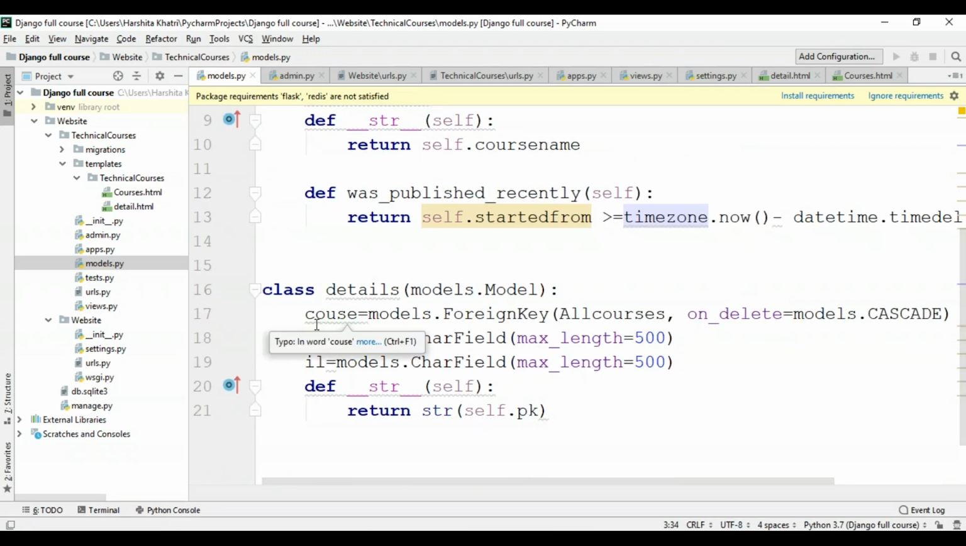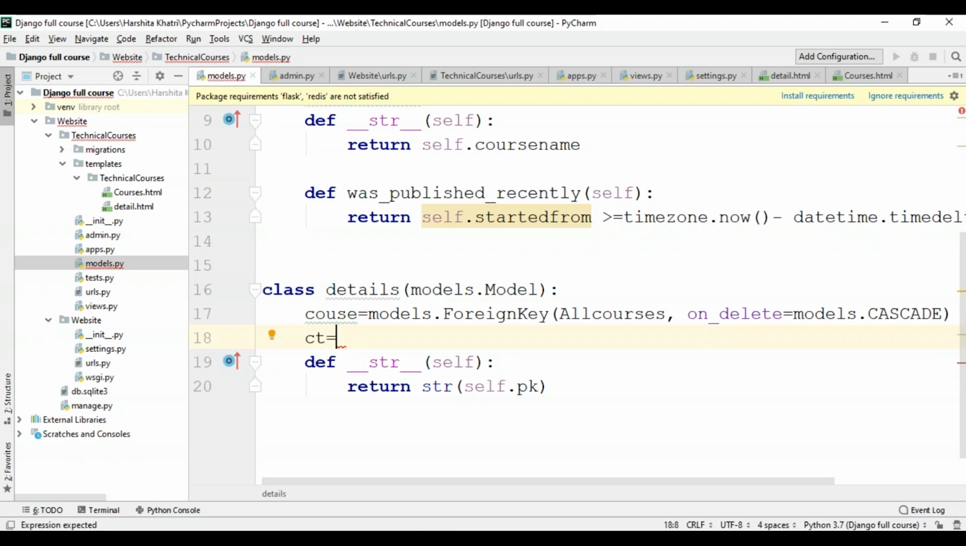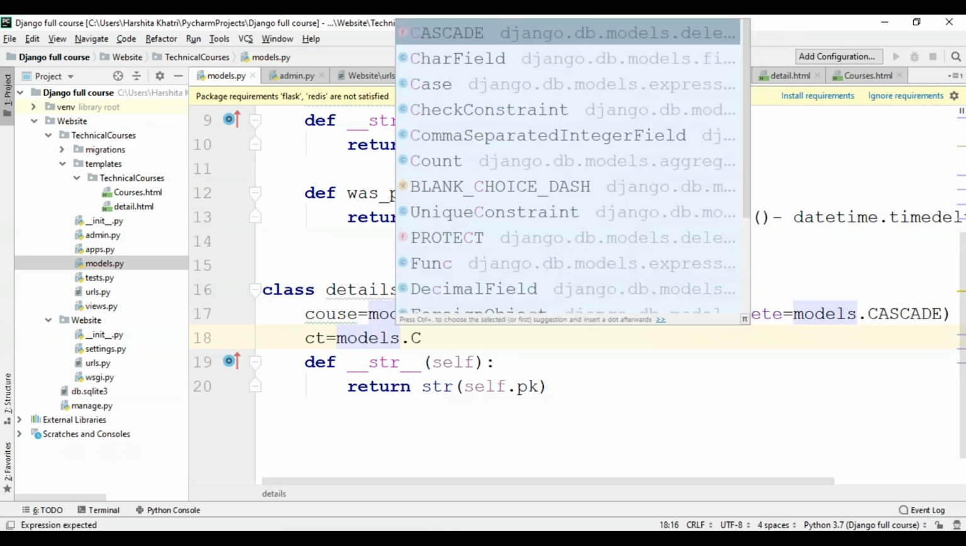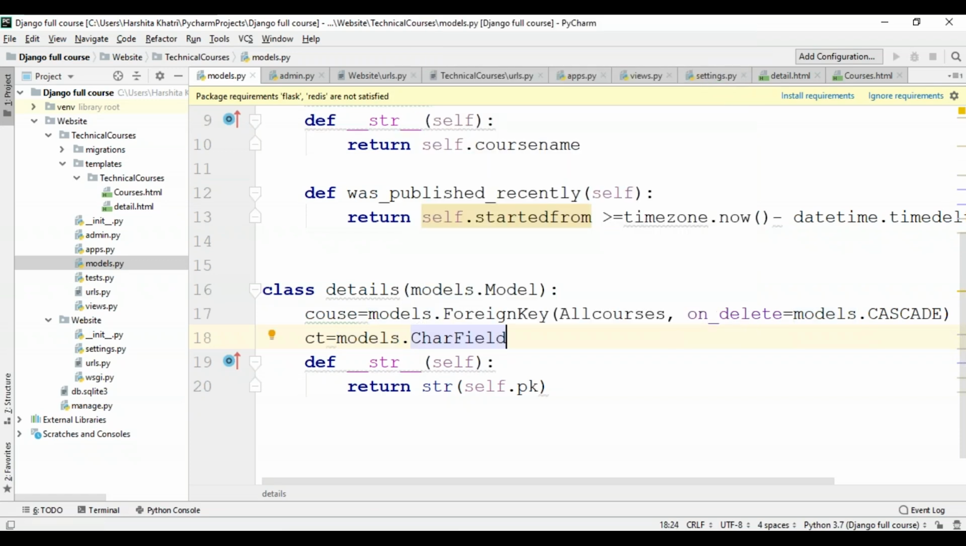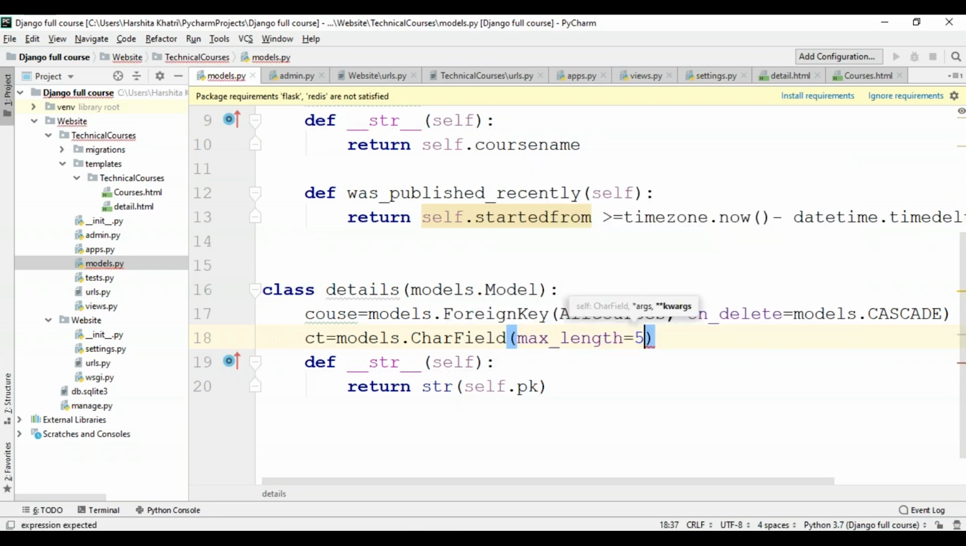And now in the Details class, I'm going to remove the self-paced and the instructor-led variables, and replace them with a single variable that will hold both the values. So I'll clear this from here and create a new variable. I'll name it CT, which will be the course type. Since this is going to hold characters, I'll use the CharField method, and I'll specify the max length to be anything, say 500.